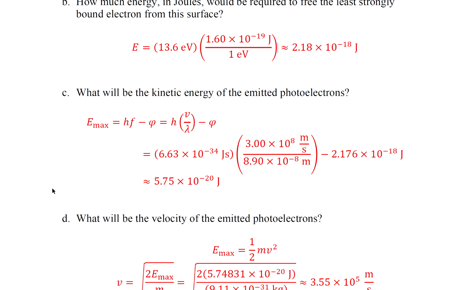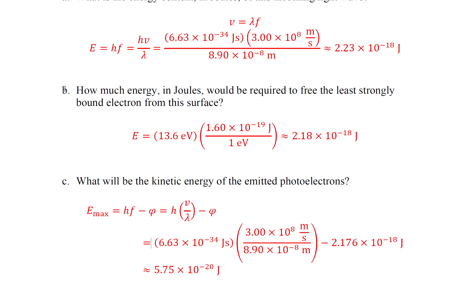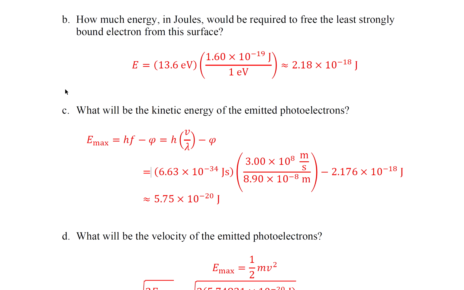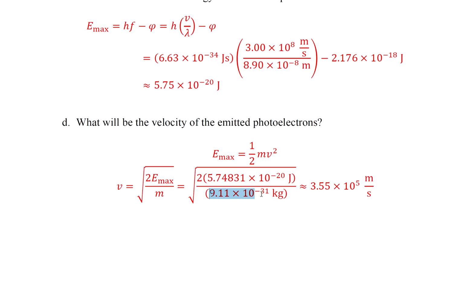Part C, what would be the kinetic energy of the emitted photoelectrons? Well, we're going to use this equation again. Okay. Part D, what will be the velocity of the emitted photoelectrons? We know kinetic energy max is 1/2 mv squared. And this is the mass of an electron.